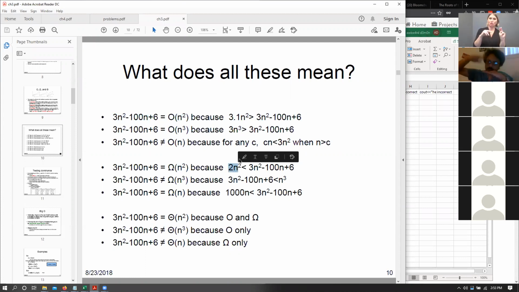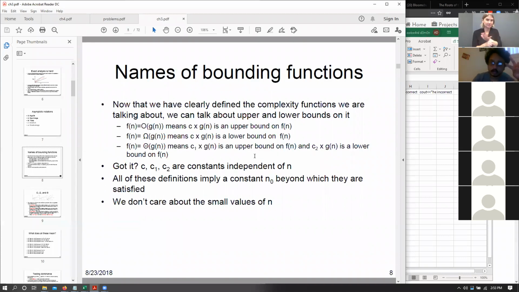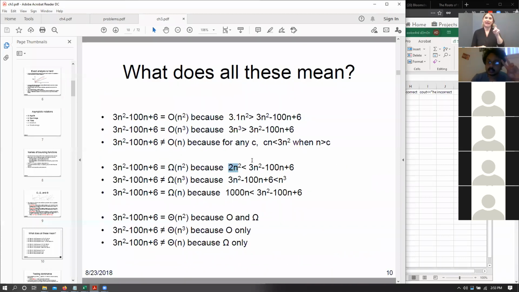So this equation resides within this entire set of bounds. But they have to be the equation of the same type, right? So n squared and n squared. Does that make sense? Any questions?